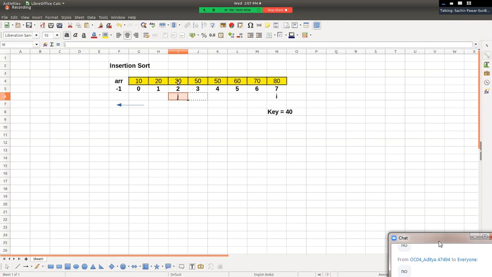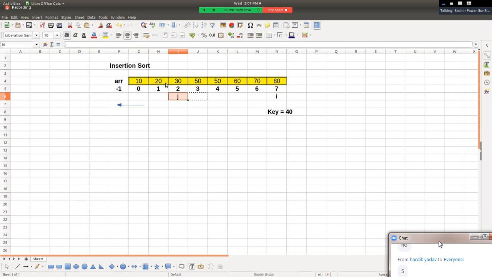Right? Now pay attention. Sir, if 40 is not less than 30, is there any benefit in comparing further, and is there any need to compare? Hello friends, if key is not less than 30, don't you think these are unnecessary comparisons? Are we making those comparisons? No. Are you getting what I'm saying? It means in the insertion sort algorithm, unnecessary comparisons are skipped by design. Hello friends, are you getting what I'm saying? By design of this algorithm, unnecessary comparisons are skipped.